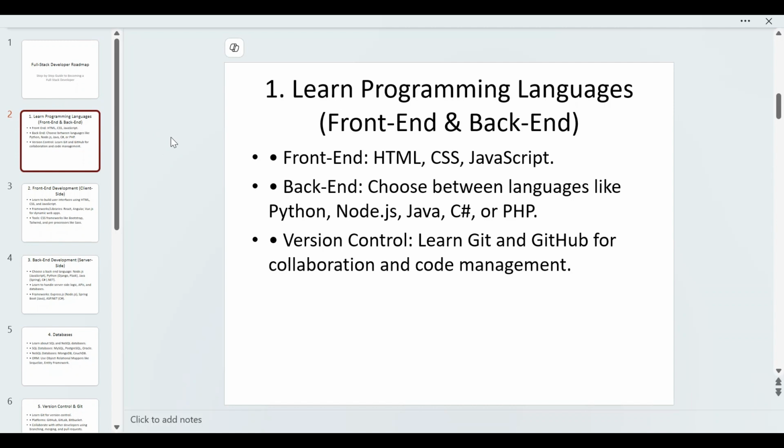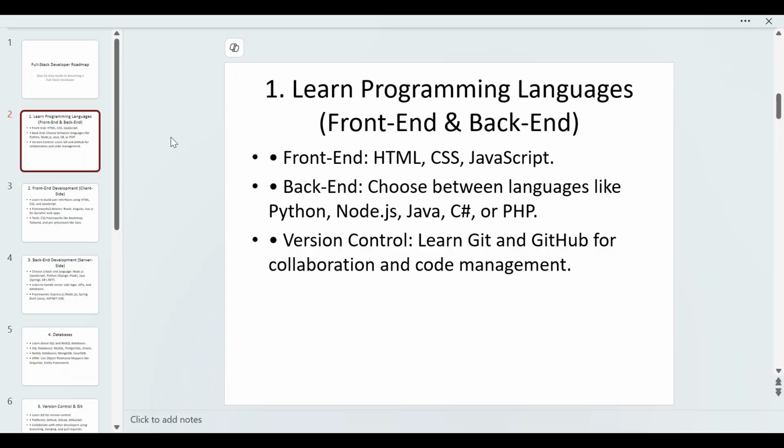First, you have to learn programming languages, for front end and back end purposes. We have front end and back end categories. For the front end, you have to go for HTML, CSS, JavaScript, and at an expert level you can go with the Angular or React option. There are other UI options available too, but as a fundamental, you have to start from this.